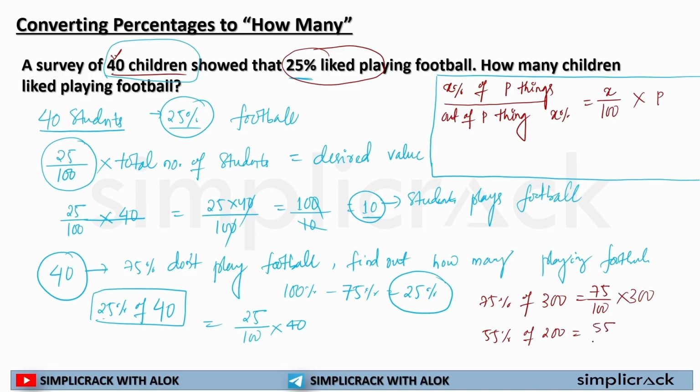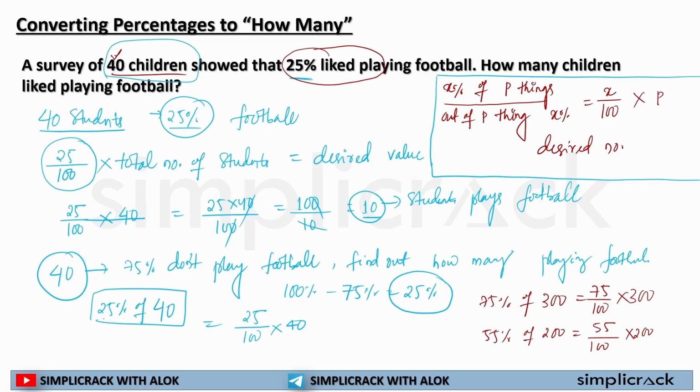X, that is 55 divided by 100, then multiplied by 200. And once I solve it, I will find my desired number. This is not about percentage. This is about finding the number. X% of P things will only get me my desired number. I hope you are now clear with the formula.